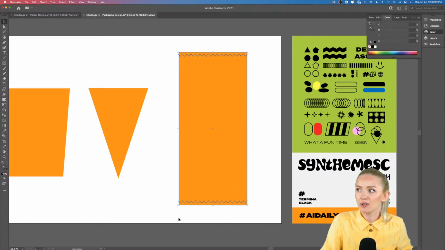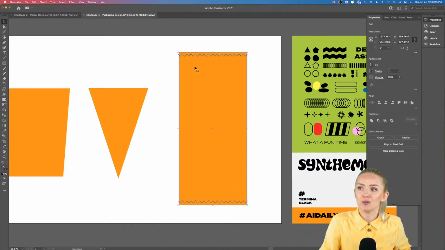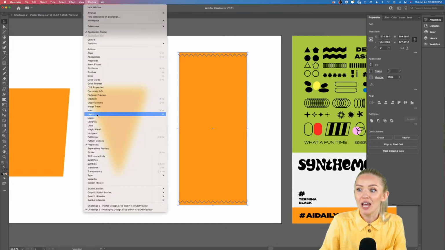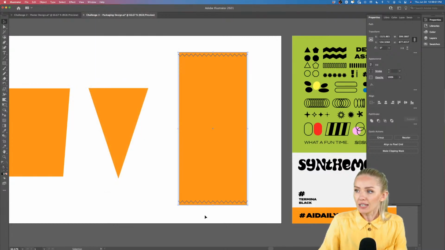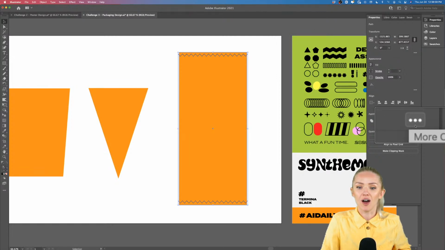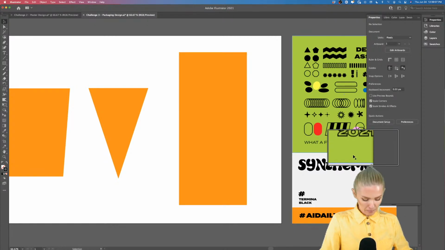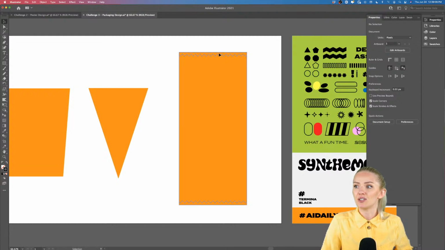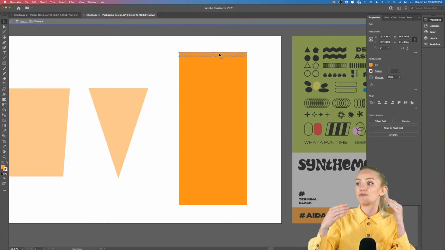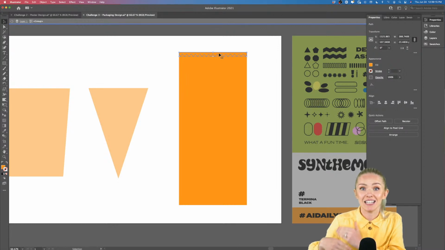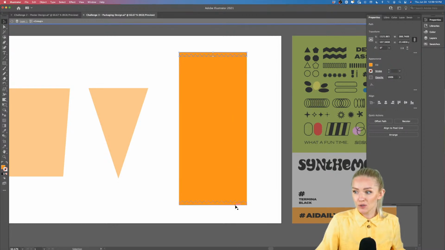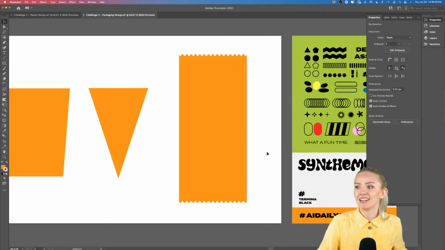Now select all of these 3 objects, go into Properties. If you don't have the Properties panel pop up, go into Window and activate Properties, okay? So now we have all of these selected. We're going into the Pathfinder right here. And in the Pathfinder, we're going to click More Options, and then we're going to go on to divide right there. Okay, so now we have divided that rectangle and we have cut those zigzaggy lines into the rectangle. Now we want to remove those 2 excess pieces that we won't need.